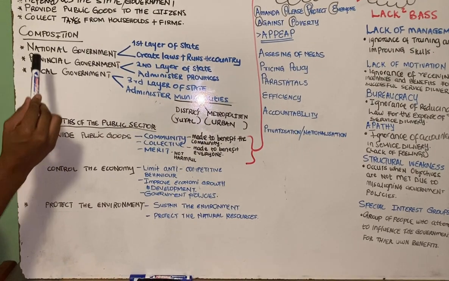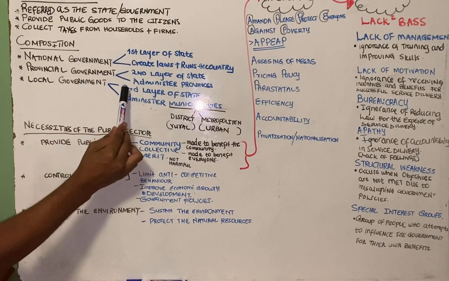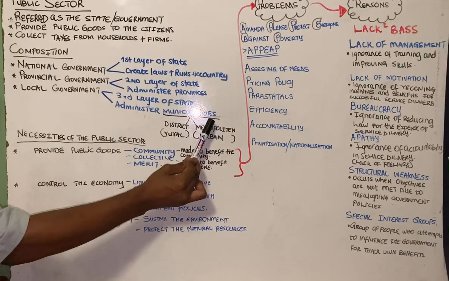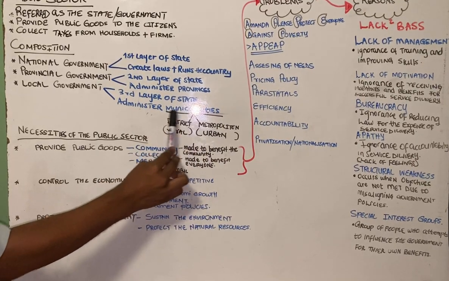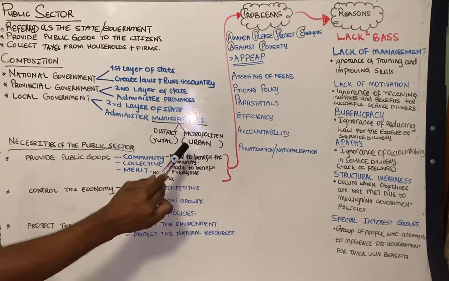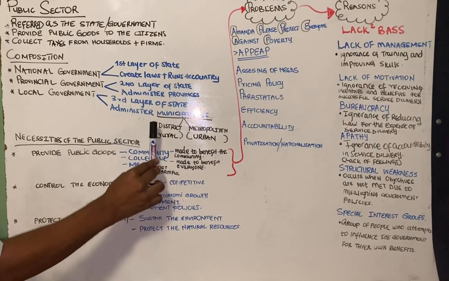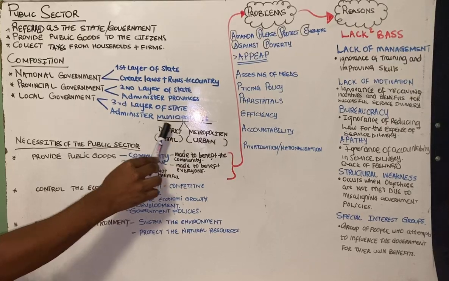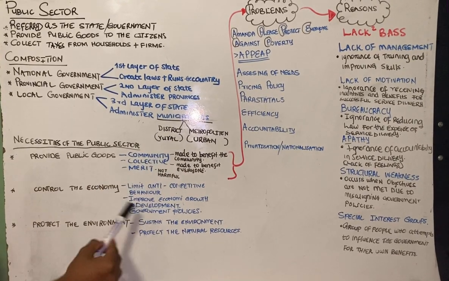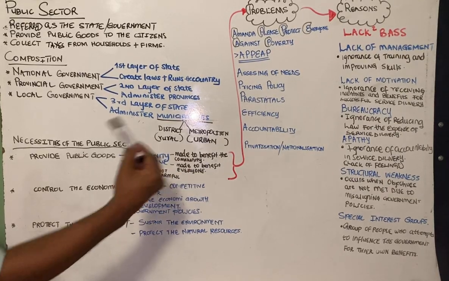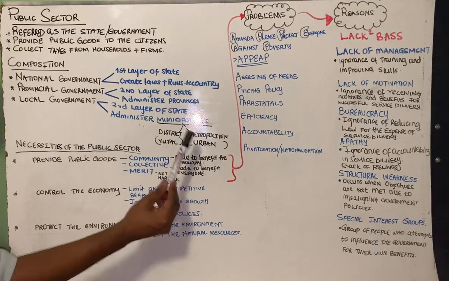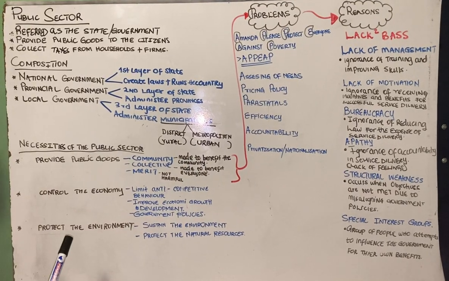The third one is the local government, which is the third layer of government that is responsible to look after the municipalities, right? So you know what, we have got two types of municipalities, which is district municipality and metropolitan municipality. So what is a district municipality? It is a type of municipality that looks after the rural areas, so it excludes the cities. Then we have the metropolitan municipality, which looks after the urban areas, so it does include the cities.